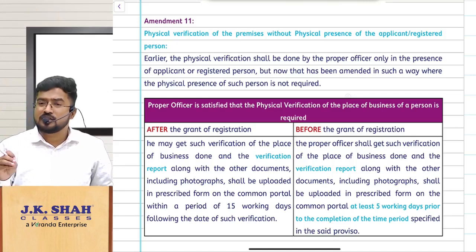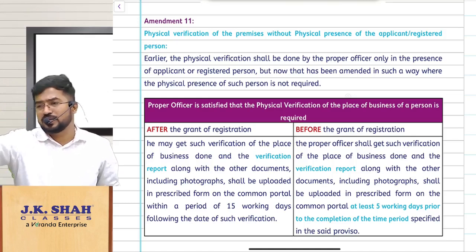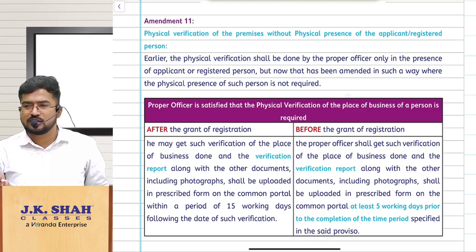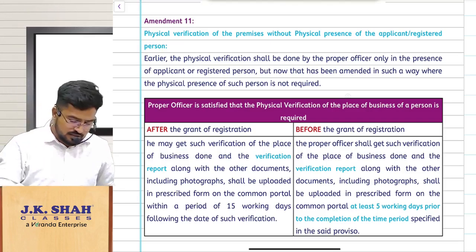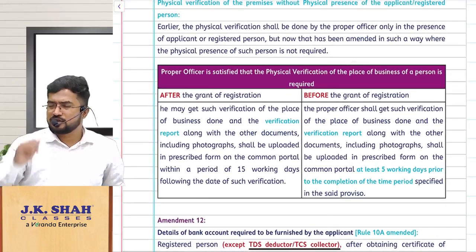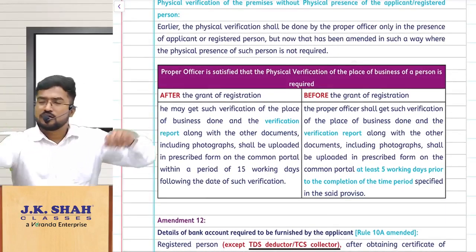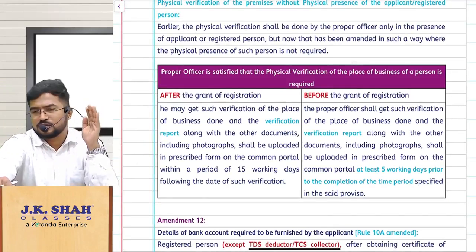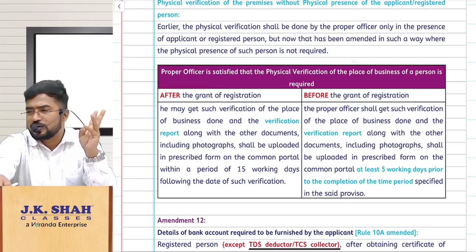Are you understanding the point? Earlier, sir, physical verification in the presence of the applicant. So your presence is required that time. Physical verification, it should be done in the presence of the taxpayer. Now simple, look at this. When you are doing physical verification, sir, when physical verification is required? Sir, first of all, Aadhaar authentication failed.